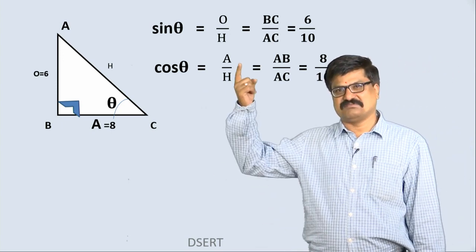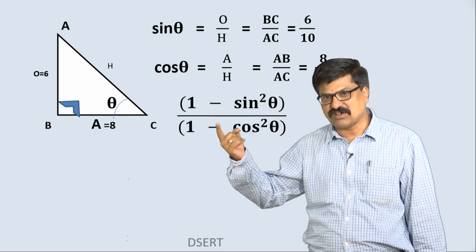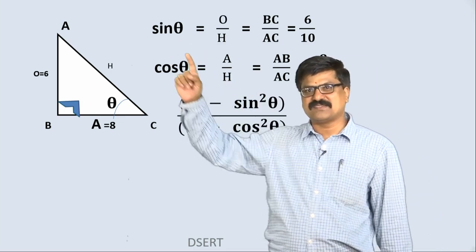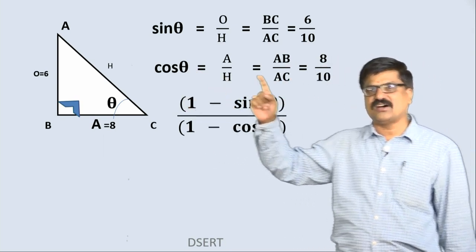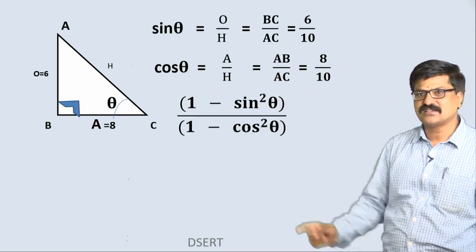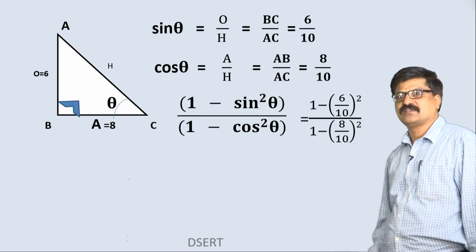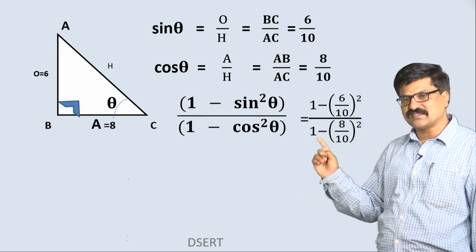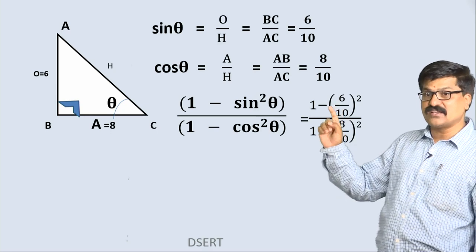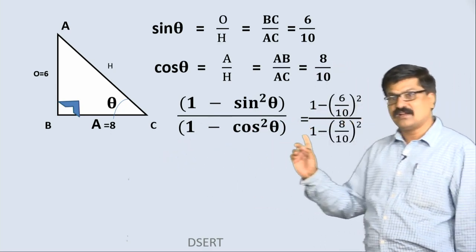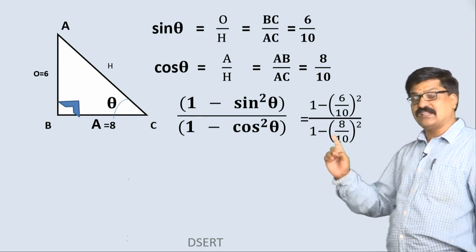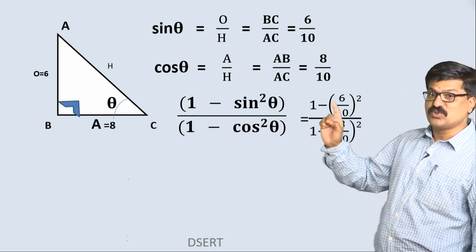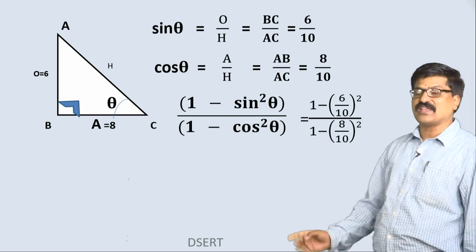See, if you want to find the value of this, replace sin theta value here as 6 by 10, cos theta value as 8 by 10 here, that is the next step we got. This is a numerator, this is a denominator. Take numerator separately, denominator separately, simplify, then finally replace numerator and denominator values.